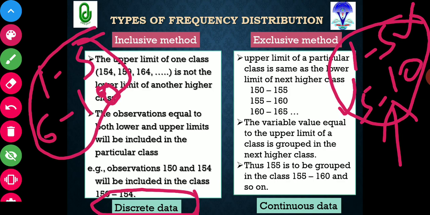So this is the example. It is given here: 150 to 155, 155 to 160, 160 to 165 and so on. A variable value equal to the upper limit of a class is grouped into the next higher class, as I have already told you. Suppose 155 is coming. It will not go into this class, but into the next higher class. Thus 155 is to be grouped in the class 155 to 160 and so on. So this kind of classification or frequency distribution is applicable in case of continuous data.